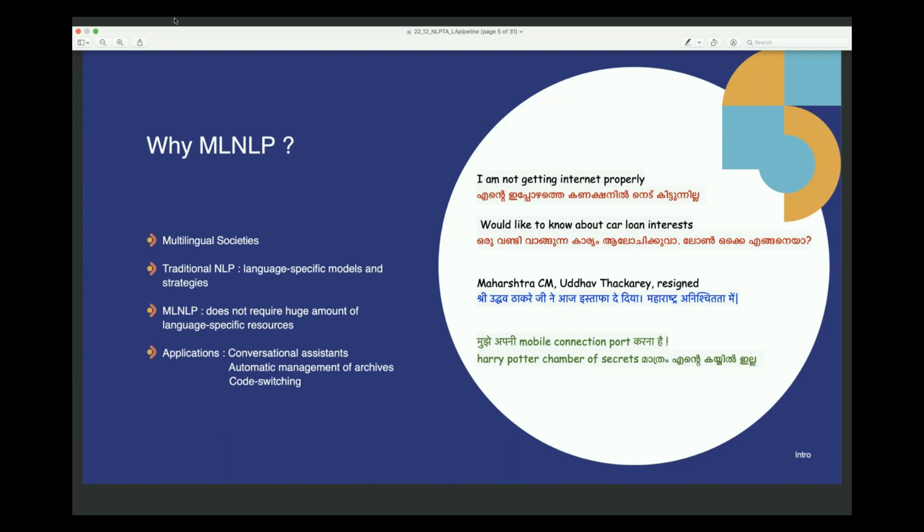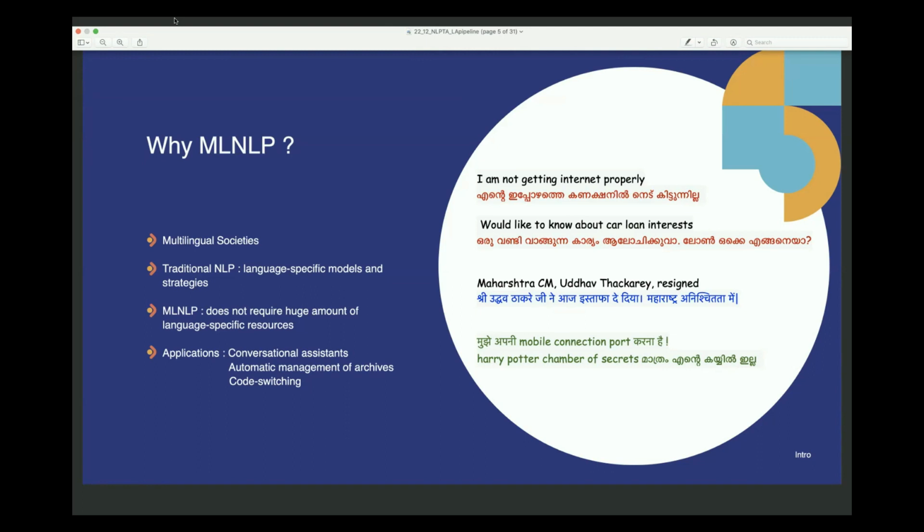Applications of such a system are multifold, as I already mentioned. Think about an example of a conversational assistant which can understand queries of a user in multiple languages and reply back. For example, if there is a customer care of an ISP provider, we can complain that I'm not getting internet properly, in English or Malayalam. If there is a conversational assistant for a banking application, we can inquire about car loan interest in English or Malayalam, and the assistant should understand these queries equally well and respond intelligently.